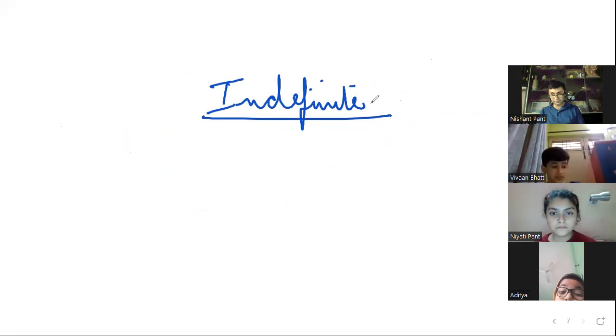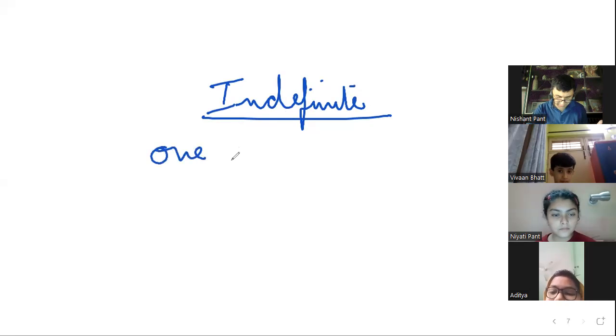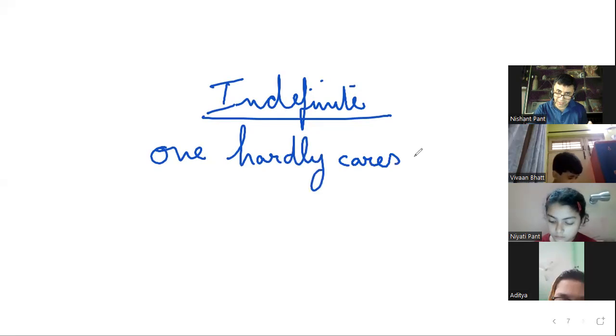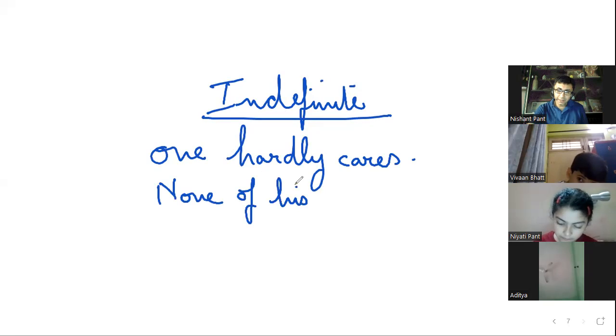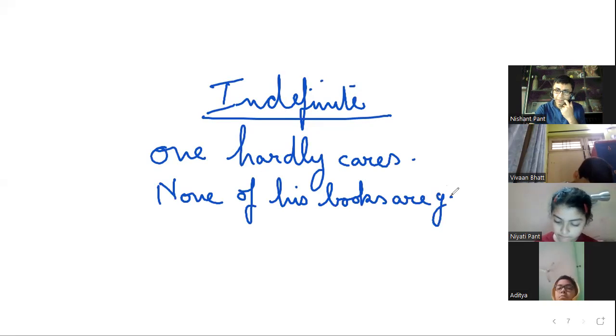Sir, which is not countable. Yeah, it is something like one. One hardly knows what to do. One hardly cares. So we are not pointing towards someone specific. We are saying someone hardly cares. None of his books are good. Right? So one, none, all.